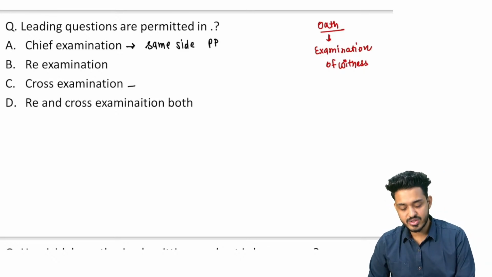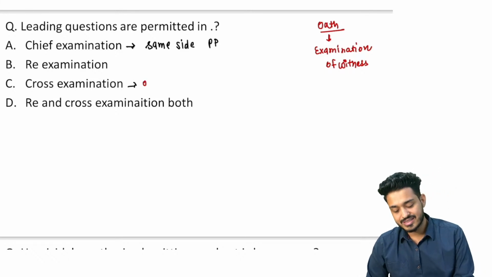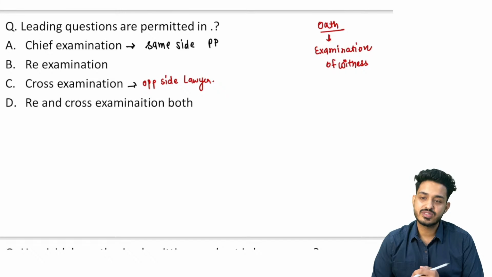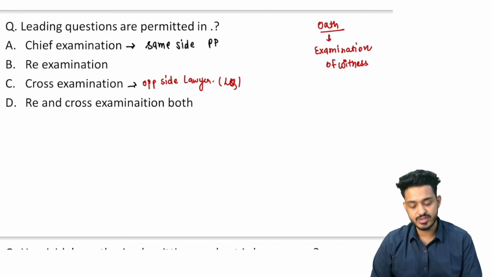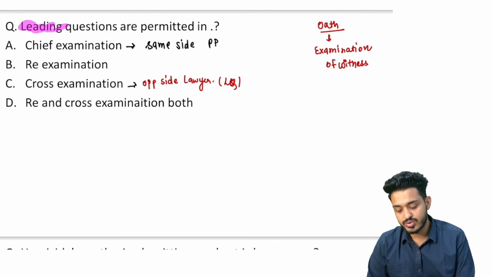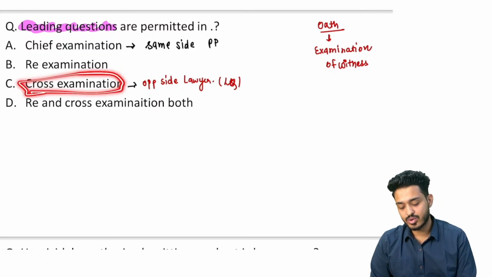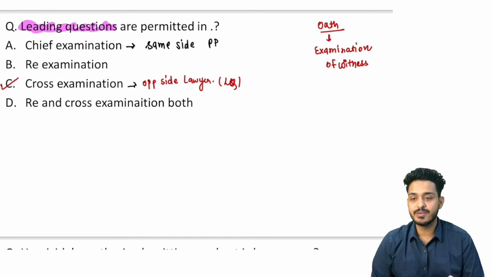After chief examination, what will happen, the opposite side lawyer will come, and this is known as cross examination. Now the opposite side lawyer will come and he is going to ask some questions. And remember, here this opposite side lawyer can also ask leading questions. Leading questions मतलब they can ask you yes or no questions. Yes or no questions are also permitted. आप वहाँ थे या नहीं थे, these type of questions they can ask, and this is known as cross examination. So remember, leading questions can be asked in the cross examination.